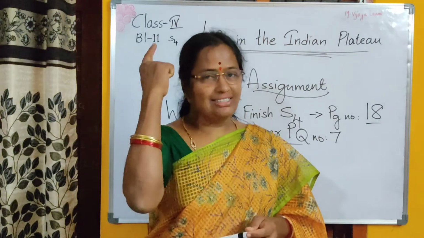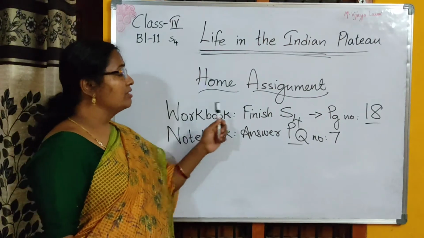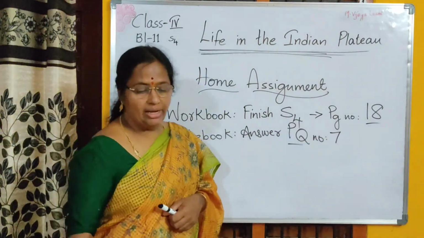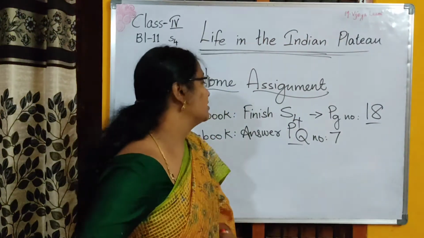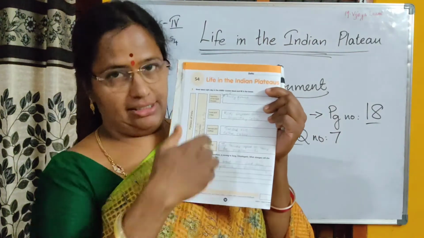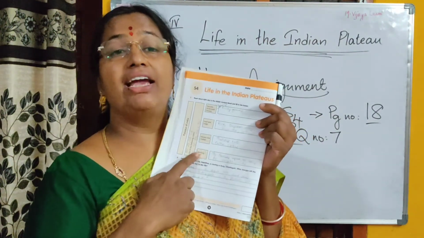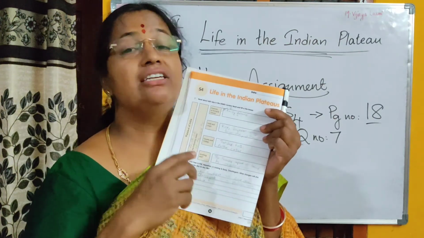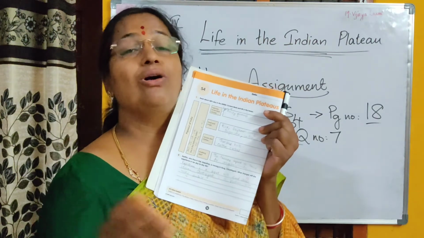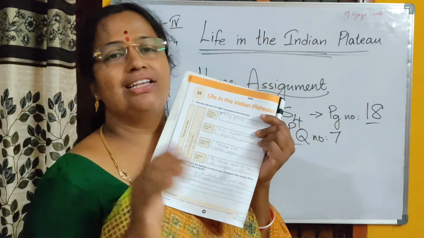Now for today's homework. What is today's homework? Workbook, finish S4 from page number 18. Okay. Workbook, finish S4 from page number 18. This is the worksheet. If you have any doubt about answering this worksheet, refer to Ajit's story. Immediately you will get the answers. Right? Or just look at the word web you have drawn in the notebook. Immediately you will get the answer.